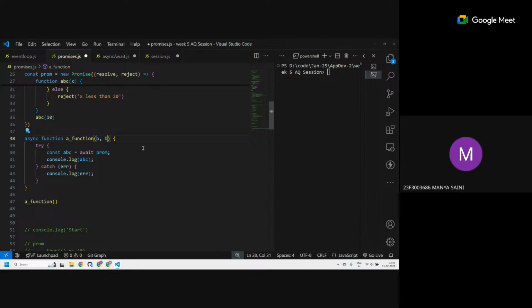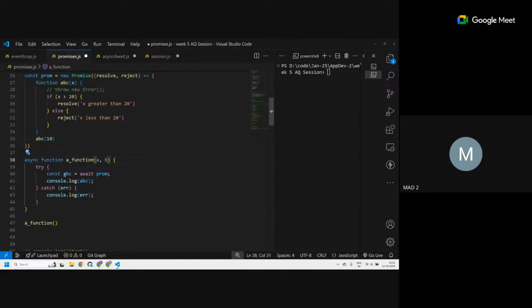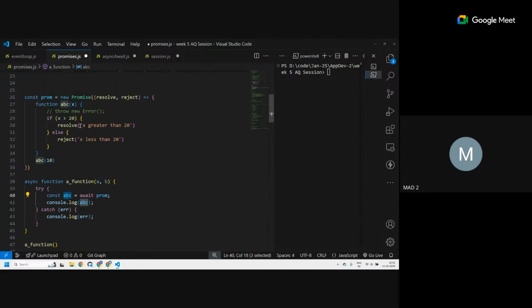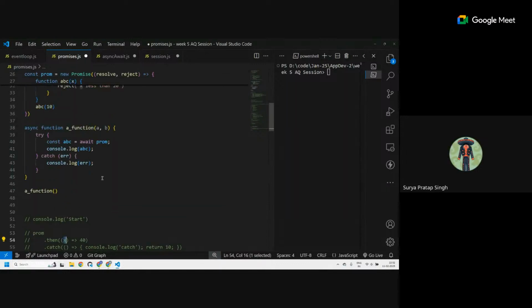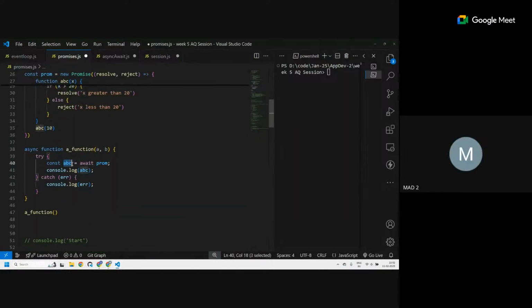Before that, sir, could you please show how to retrieve this x less than 20? That's what I did over here. This abc gets the value of this x less than 20. So in here, how are we getting the value? By putting a value over here. Similarly, this is getting that value. Okay, okay.